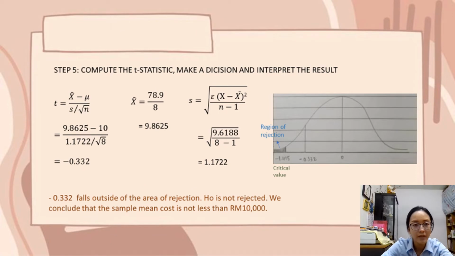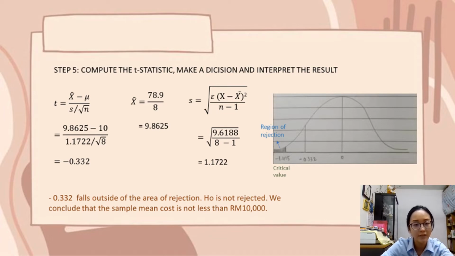In step number 5, we need to compute the t-statistic, make a decision and interpret the result. The formula for the t-statistic is x bar minus mu divided by s over square root of n. The x bar is the sample mean. The formula is the total cost divided by the sample size, which is 9.8625. And s is the standard deviation. The formula is the square root of the sum of x minus x bar squared divided by n minus 1, which is equal to 1.1722.